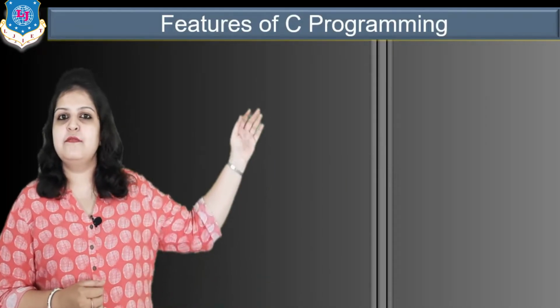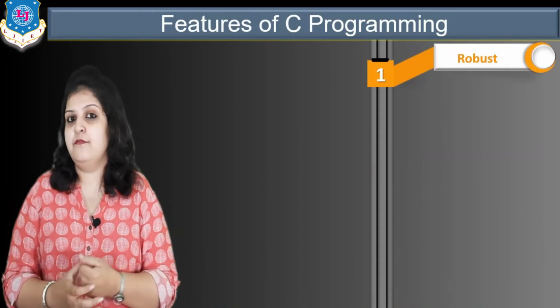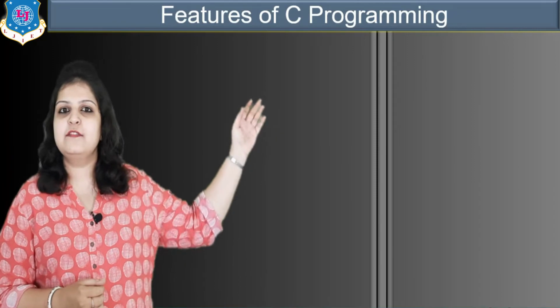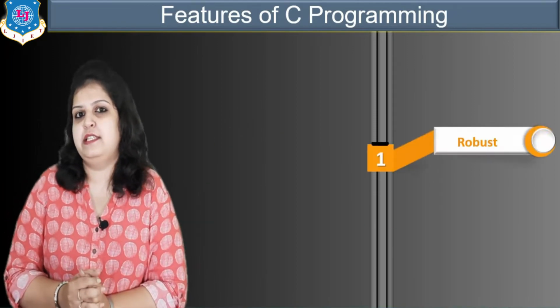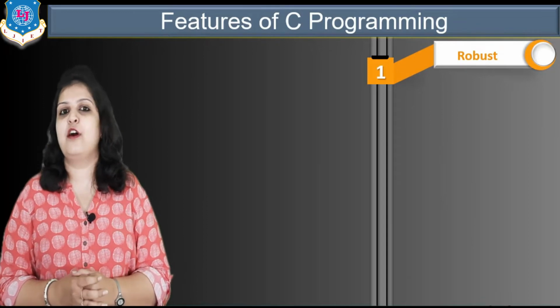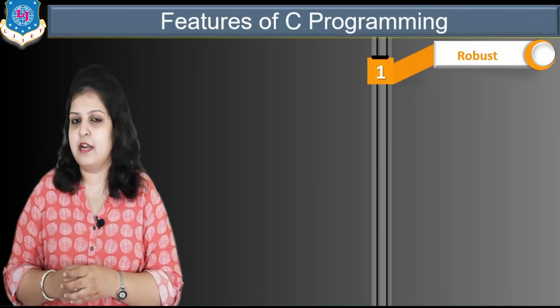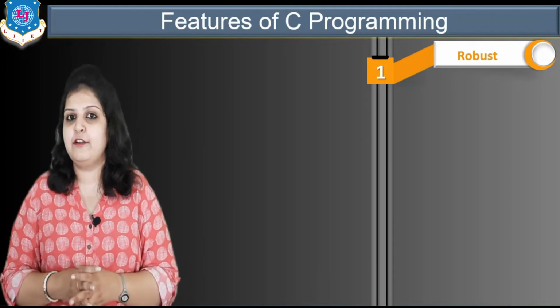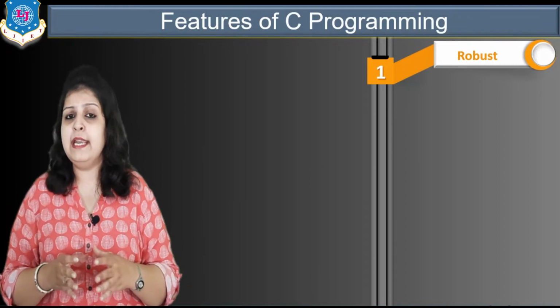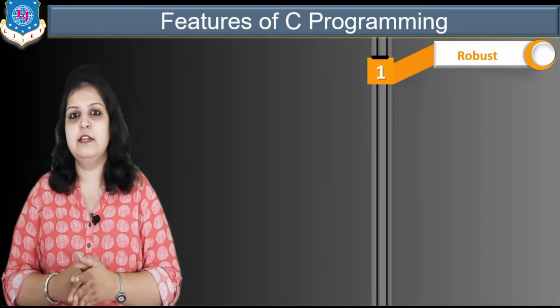Let us see the importance of C programming, why we have to learn it, and what the requirement is. So the first feature is that C is a robust language. Now what is the meaning of robust? Robust means strong, and it is called robust because in C programming we have a rich set of operators and different inbuilt functions. That's why it is called robust.